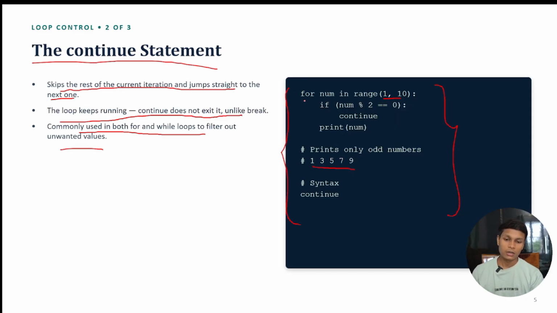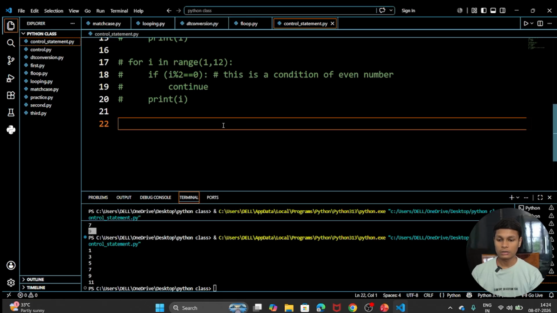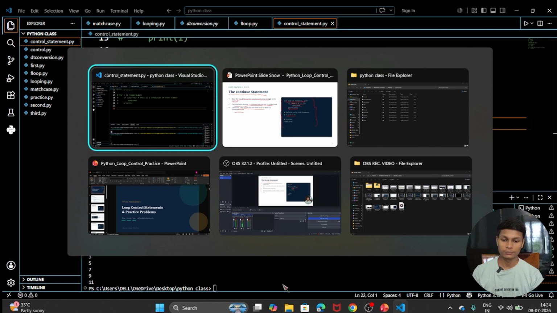Let's see again here. For i in range 1 to 10, we are going with the if statement, which is num % 2 == 0. If this condition is true, we are going to continue, meaning we are going to skip that number, and after that the loop will continue. It doesn't mean that after continue is executed the loop will end. No, it's not like a break. And after that we are going to print the number. So our output is like that.